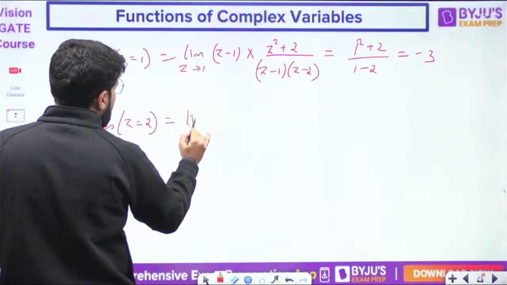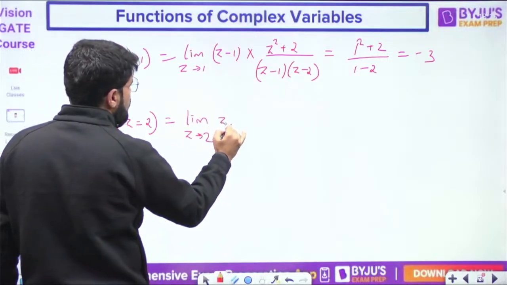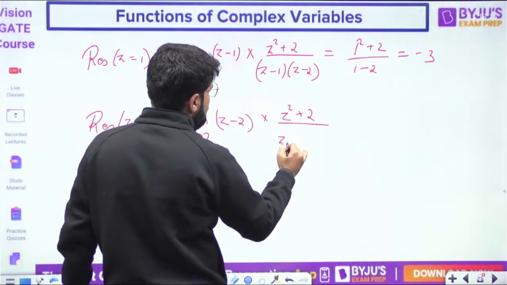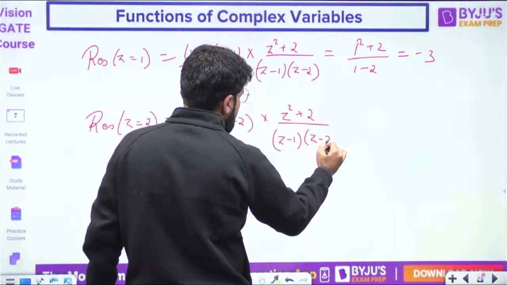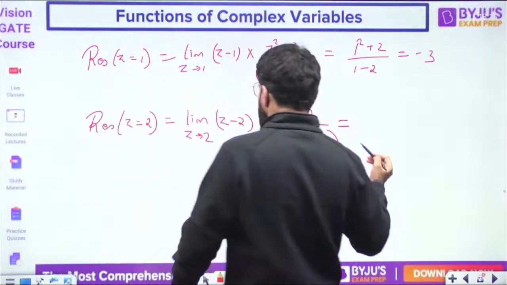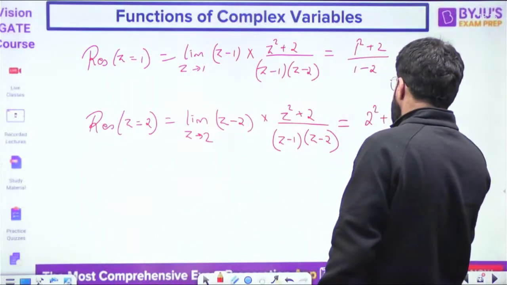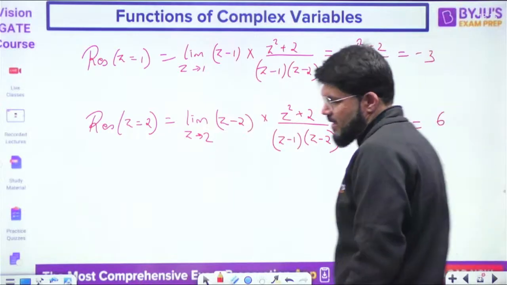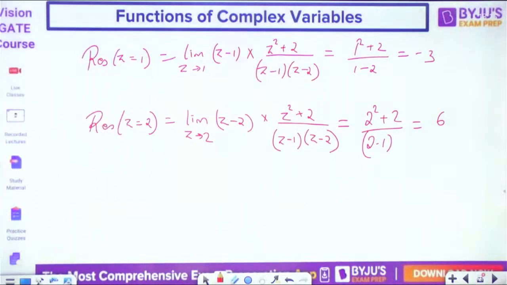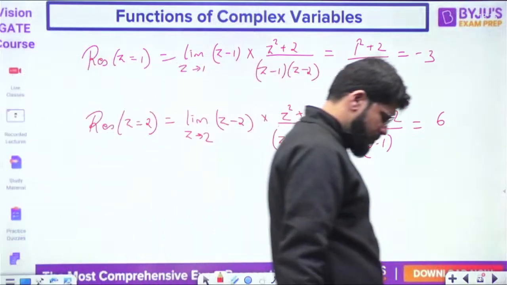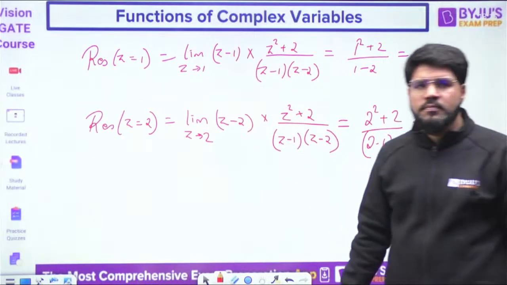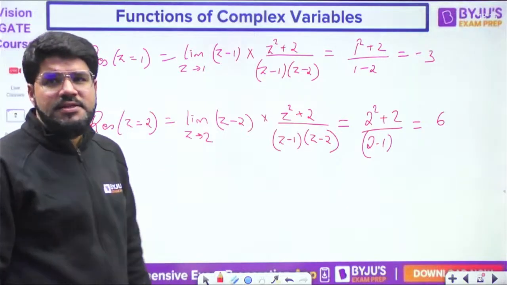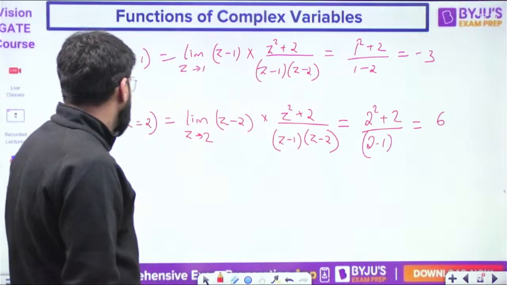Now I'll calculate the next residue, the residue at z equal to 2, given by limit of z tending to 2, z minus 2 into f(z). That is z square plus 2 upon z minus 1, z minus 2. z minus 2 is cancelled this time. Now put z equal to 2. So 2 square plus 2 upon 2 minus 1. That becomes 4 plus 2 upon 1, which is 6. The answer is 6 here.